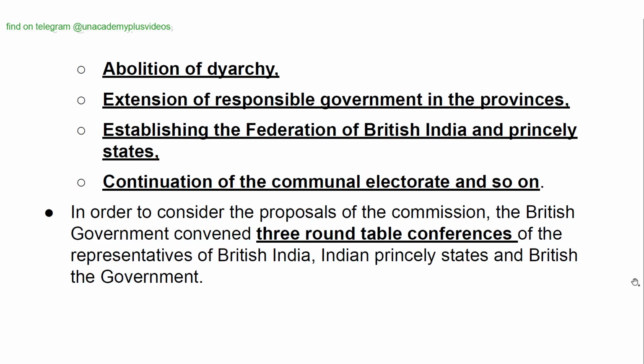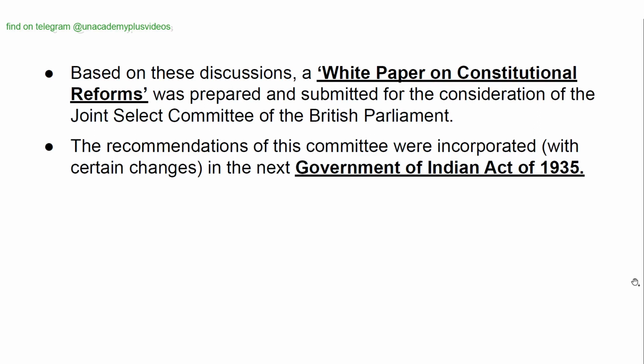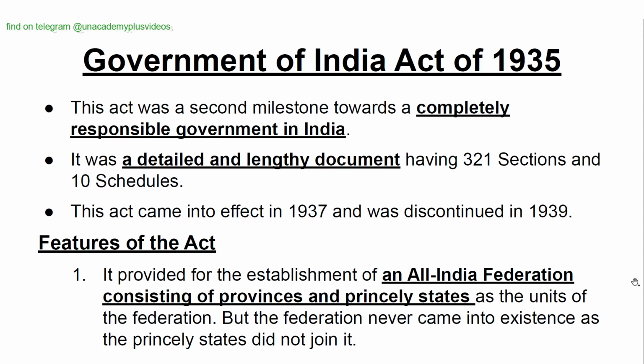In order to consider the proposals of the commission, the British government convened three roundtable conferences of the representatives of the British India, Indian princely states, and the British government. Based on these discussions, a white paper on the constitutional reforms was prepared and submitted for the consideration of the Joint Select Committee of the British Parliament. The recommendations of this committee were incorporated with certain changes in the next Government of India Act of 1935.